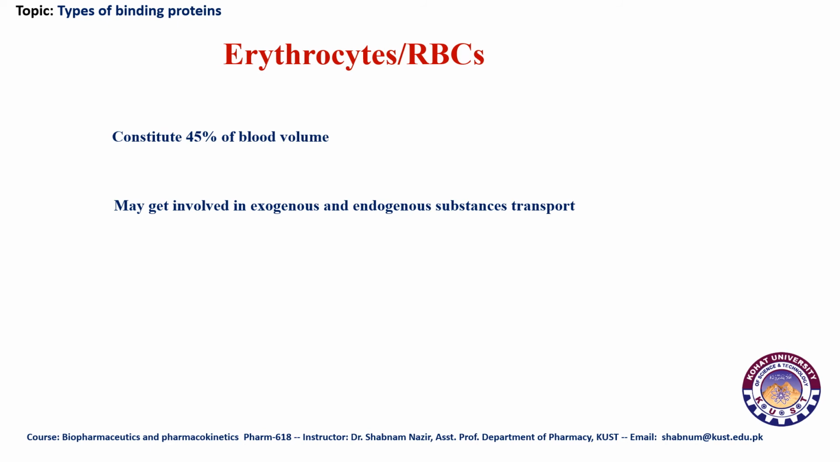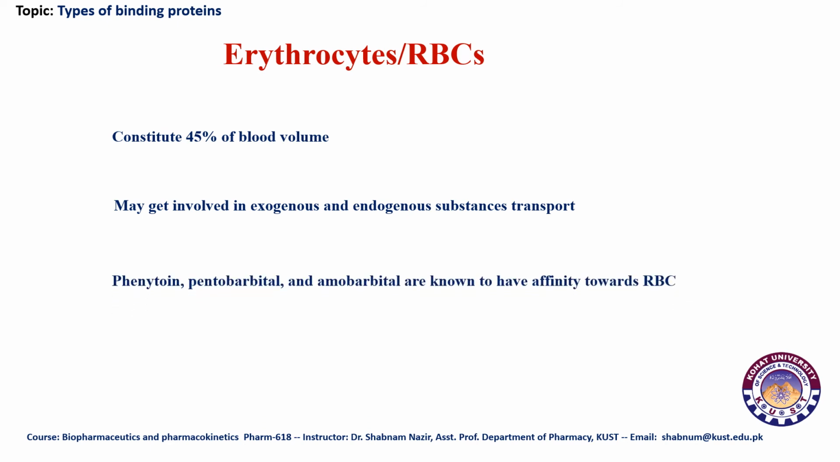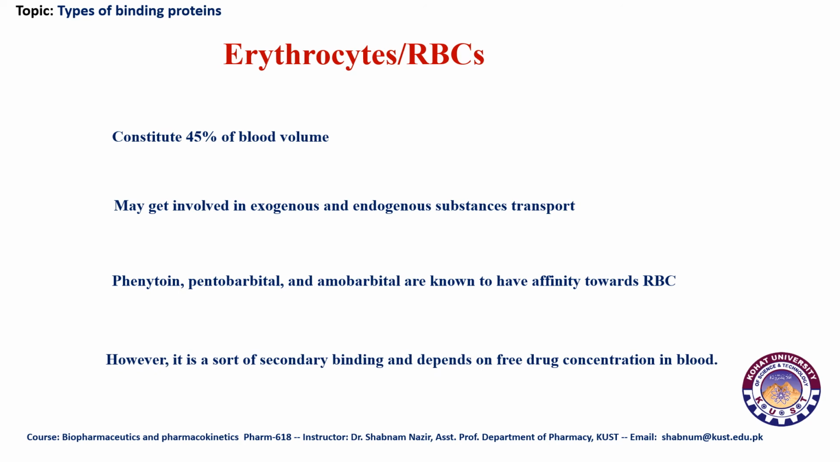So the drugs which mainly have affinity towards RBCs or erythrocytes are acidic drugs, and these are phenytoin, phenobarbital, or amobarbital. These are the few examples. However, this protein binding is basically a secondary protein binding, and it also depends upon the free drug concentration in the blood. Just as in the case of lipoproteins, we discussed that whenever the albumins get saturated, the leftover drug, which is the unbound fraction of course, gets attached to lipoproteins.